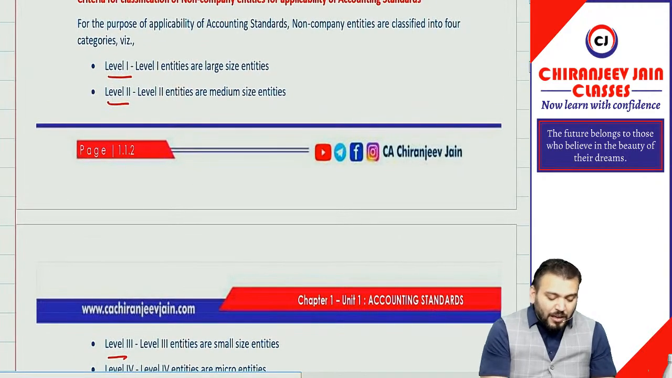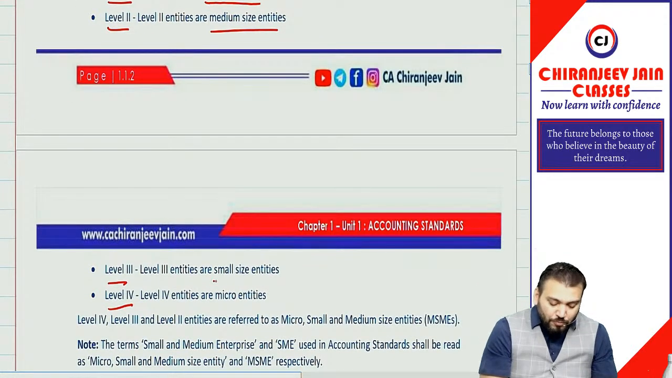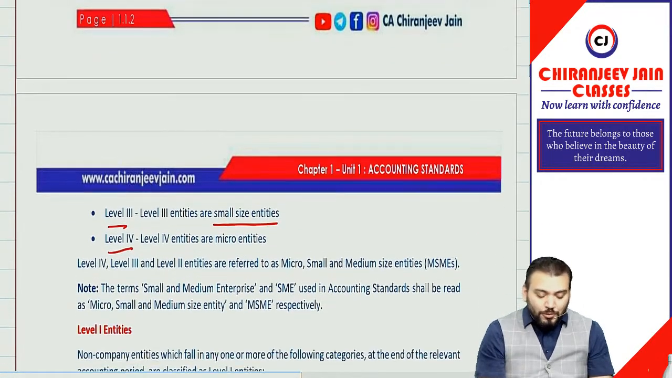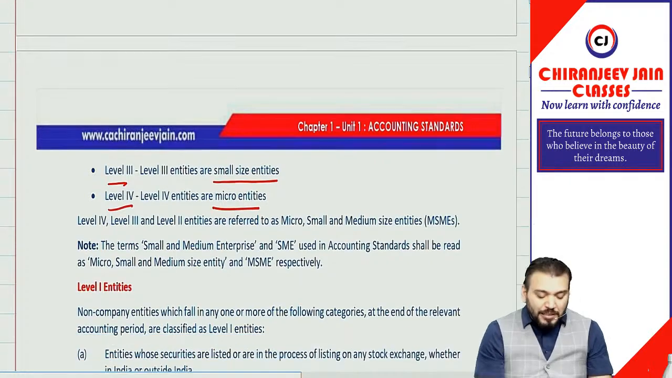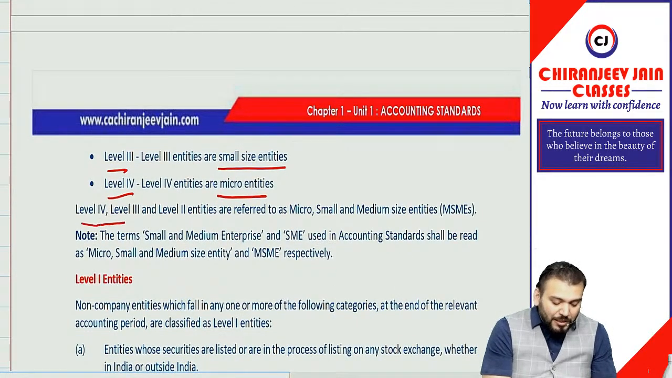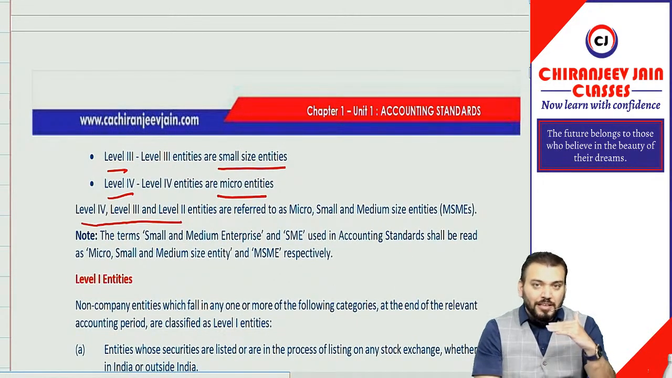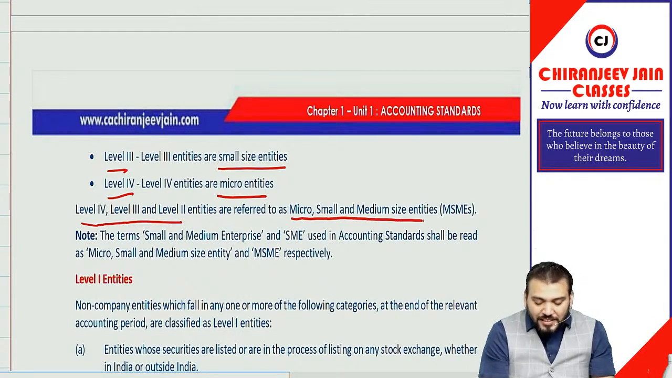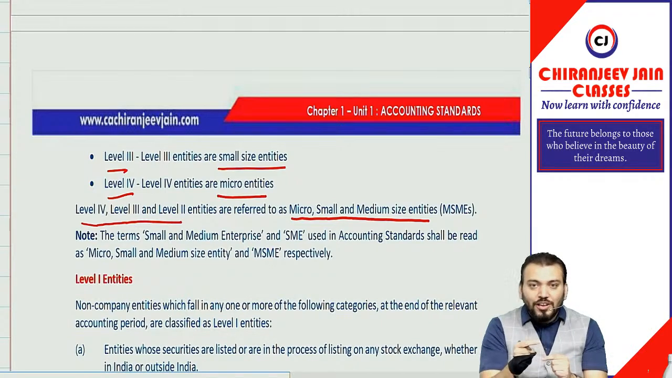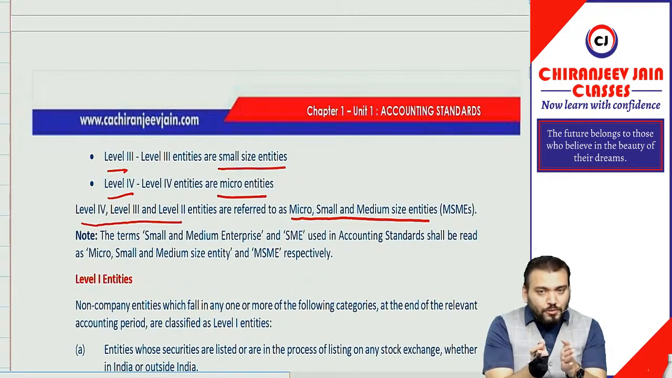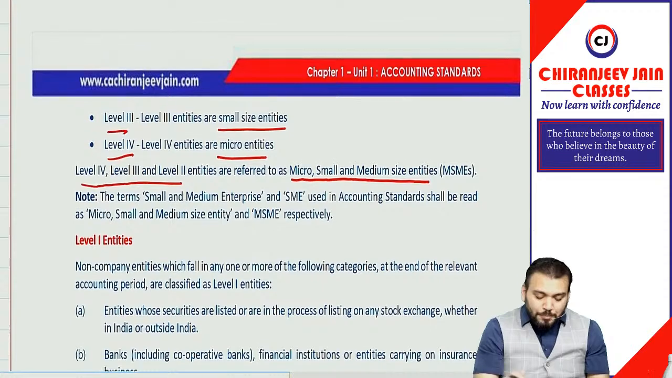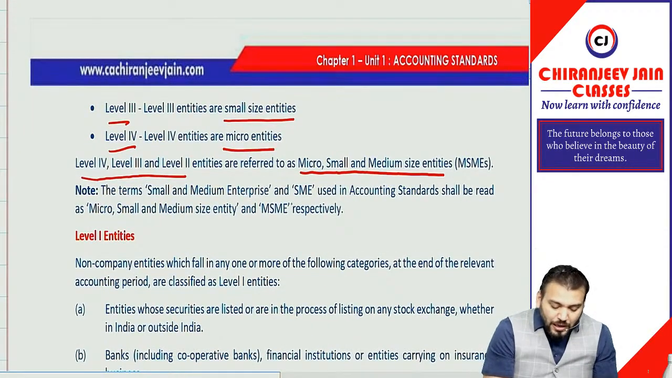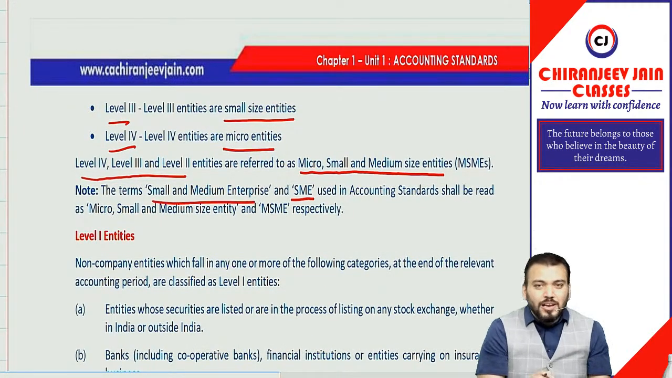Correct? Level 1 is also known as large size entities. Level 2 will be medium size entities. Level 3 will be small size entities, and level 4 will be known as micro entities. It means level 4, level 3 and level 2 will be known as micro, small and medium size entities. Previously we used to call them small and medium size entities. Correct now? Small and medium enterprise.